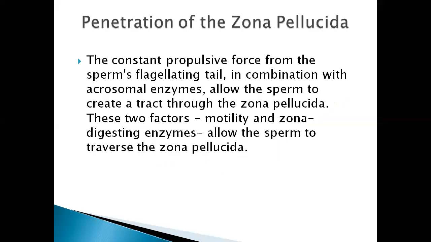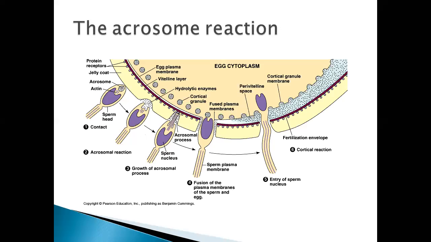Okay, so the constant propulsive force from the sperm's flagellating tail in combination with the acrosomal enzymes allows the sperm to create a tract through the zona pellucida. That's what we are seeing, the tract, in the earlier diagram. So this is a tract.